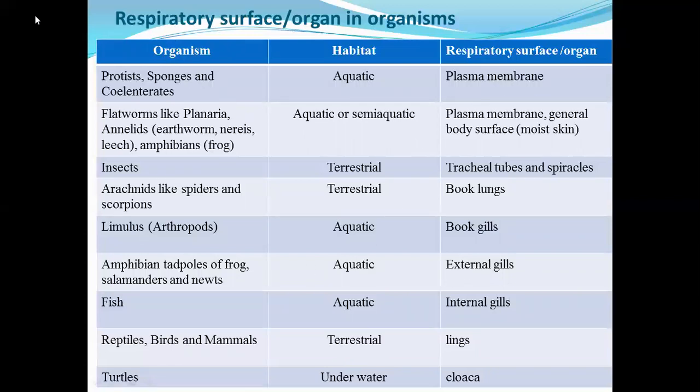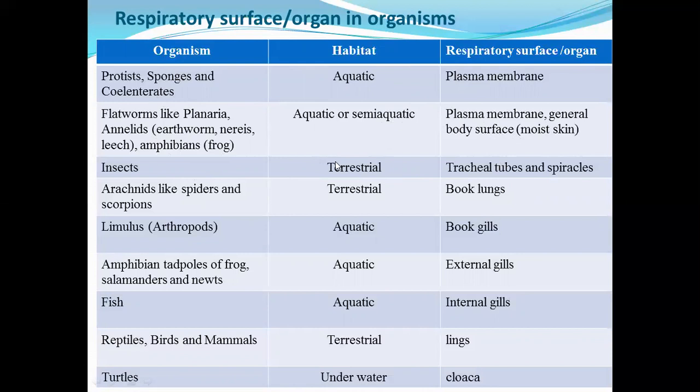So this chart shows the respiratory surface or organ in organisms: the organisms, their habitat, and the respiratory surface or organs. First, protists, sponges and coelenterates are aquatic in habitat and respire through the plasma membrane. Flatworms like planaria, annelids like earthworm, nereis and leech, and amphibians are aquatic or semi-aquatic. So they respire through the plasma membrane and general body surface, that is the moist skin.